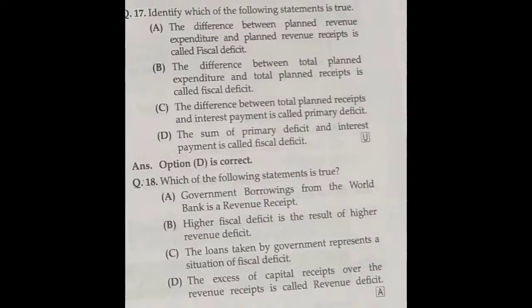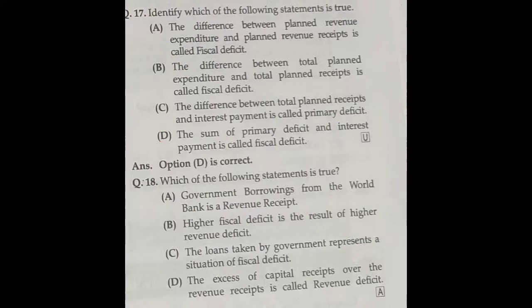Identify which of the following is true. Question number 17. The difference between the planned revenue expenditure and planned revenue receipt is fiscal deficit. Which is true? They are asking. It is false. And then B, the difference between the total planned expenditure and total planned receipt is called fiscal deficit. That is also false. The difference between total planned receipts and interest payment is called primary deficit. That is also false. The sum of primary deficit and interest payment is called fiscal deficit. That is the correct answer. Option D is the correct answer.